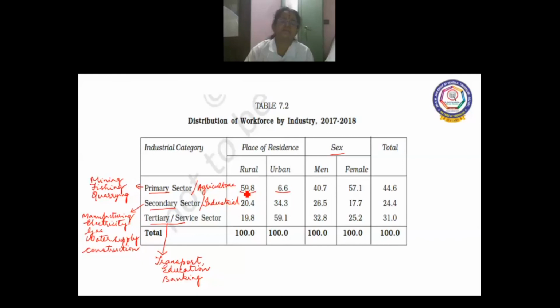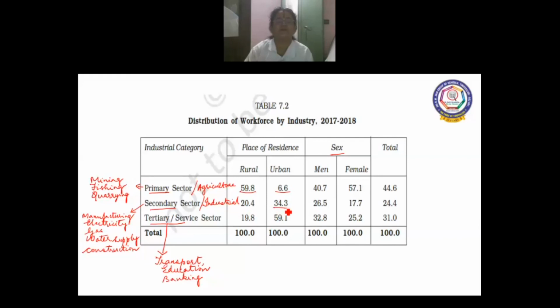And that is why 59.8% of rural workforce depend on primary sector. Now, the next one is the secondary sector or the industrial sector. We know very well in urban areas there are many industries. Even the government sets up many industries in urban areas. So you can see the difference.